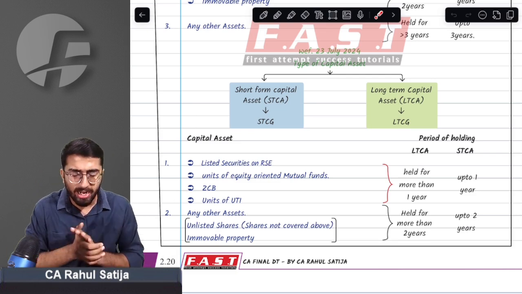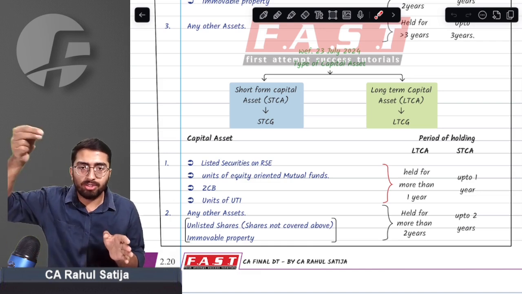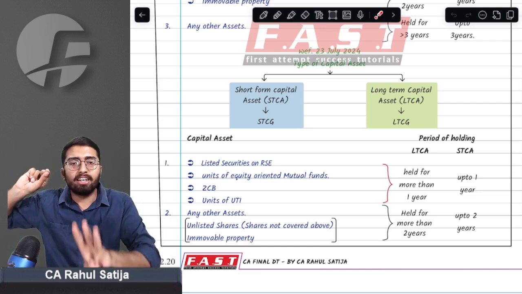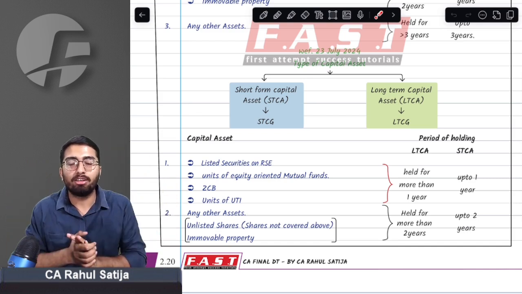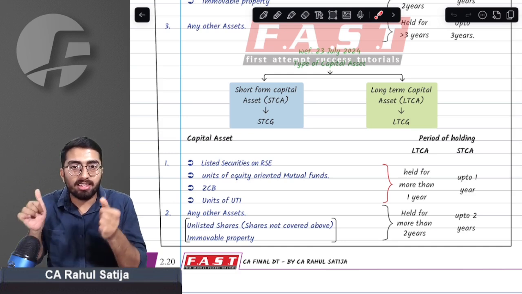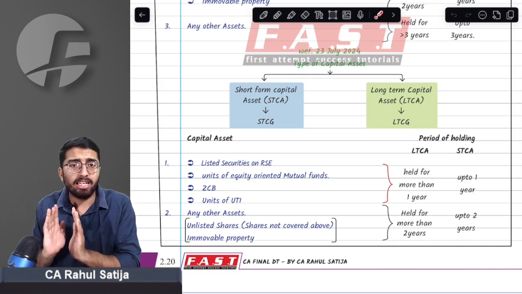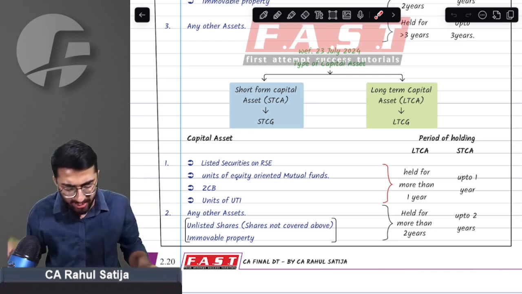Did you get this point or not? So, sir, what things have changed? Earlier, when you sold gold before the budget, you had to check it for 3 years. But if you sell it after the budget date, you have to check a period of holding of 2 years only. Before the budget, if you sold units of a business trust, you had to check a period of holding of 3 years. If you sell it after the budget, you just need to check a period of holding of 1 year.